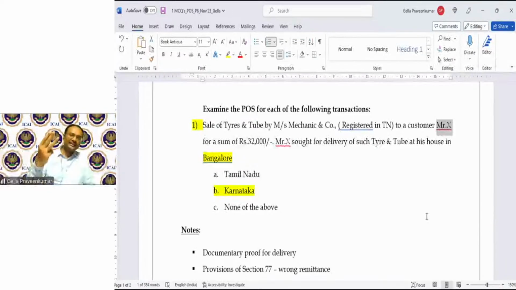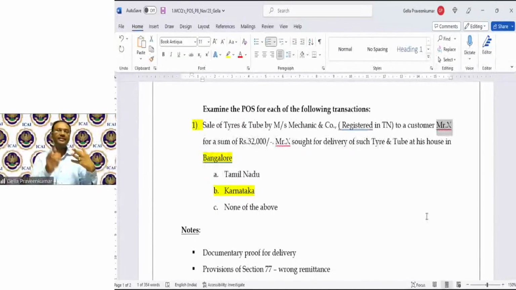There are 3 parties. 1, seller of goods, Mechanic & Co. in Tamil Nadu. 2, recipient in Karnataka, in Bengaluru. 3, X, who has given an instruction for delivery. When I apply 10(1)(b), at the instance of Mr. X, the movement of goods is happening to Bengaluru, delivery is happening in Bengaluru.